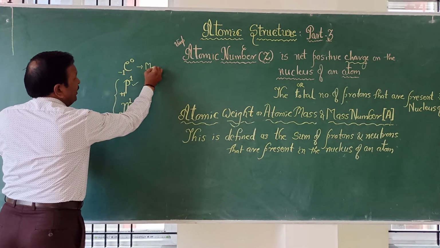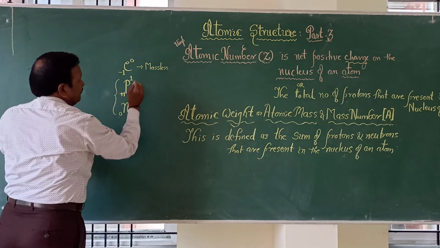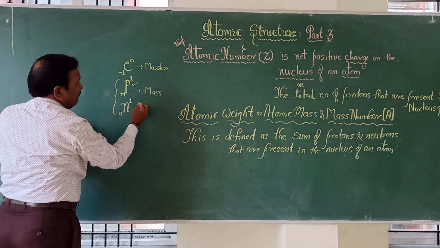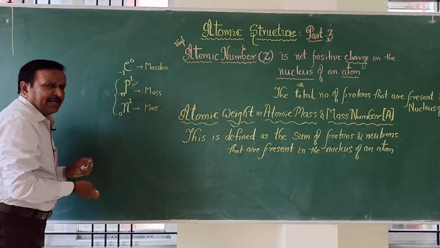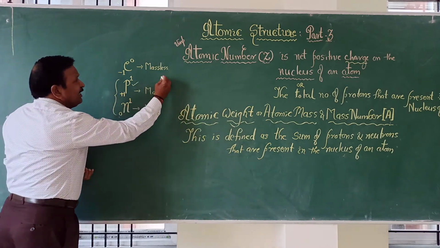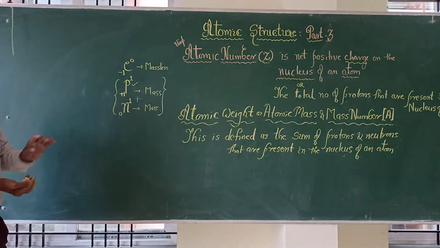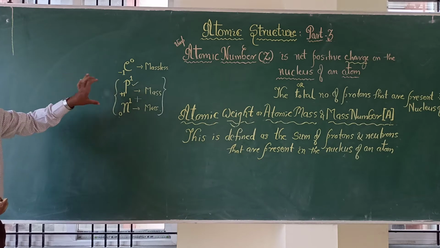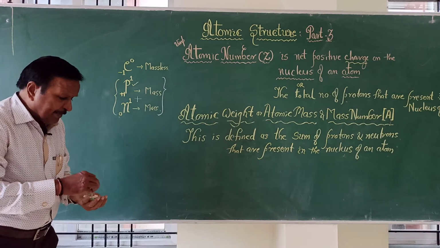The electrons are massless, or their mass is negligible, and the proton has mass, and the neutron has mass. And hence whenever the question of atomic weight or mass comes, these two are going to play an important role. That is the total number of protons and neutrons present in the nucleus of an atom, that we are going to call atomic weight.